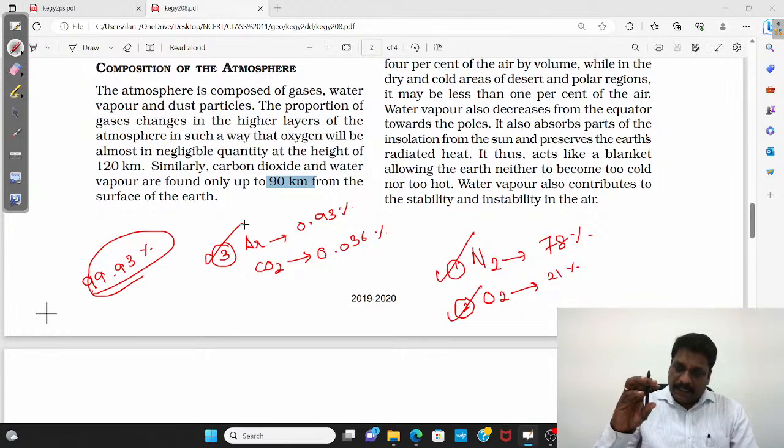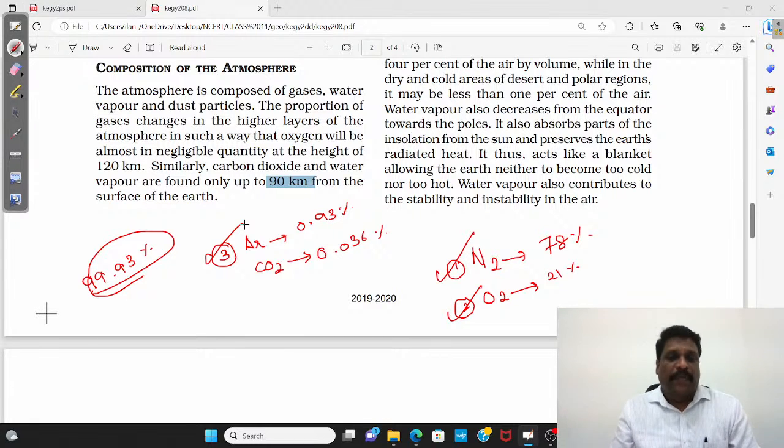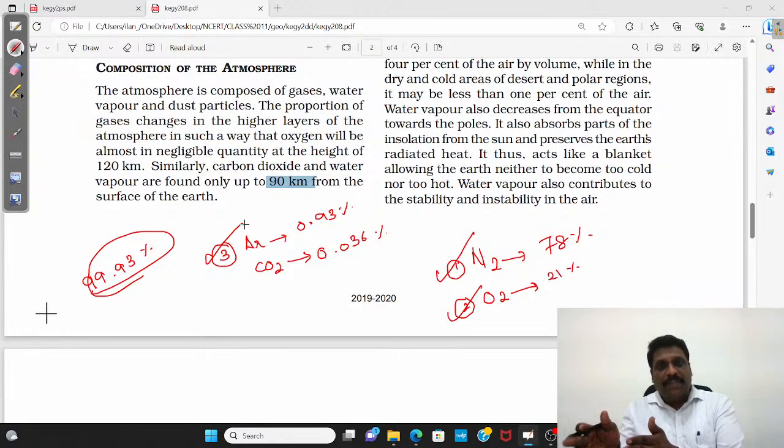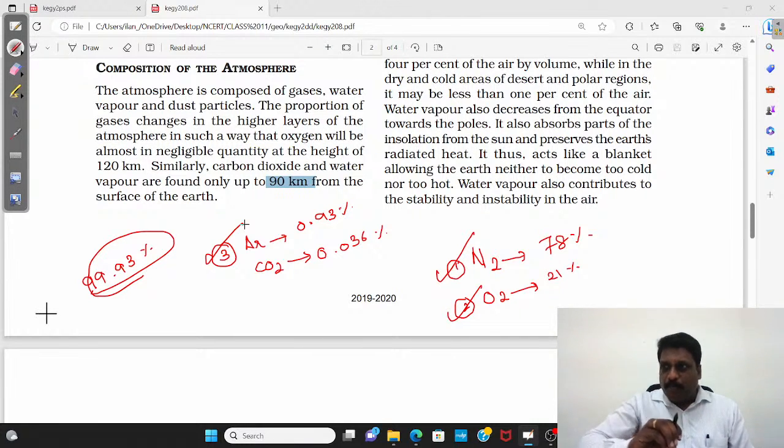Neither can they determine the temperature of a place, nor can they influence the moisture content of a particular place. They have their own important role, but the point I'm trying to convey is that they do not have any climatological role.